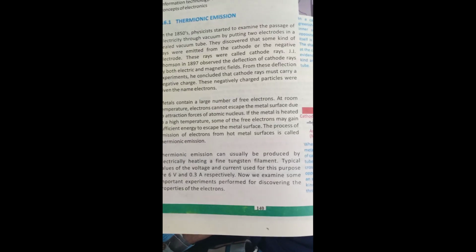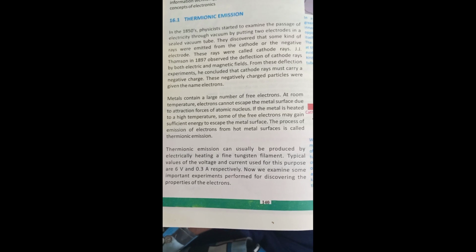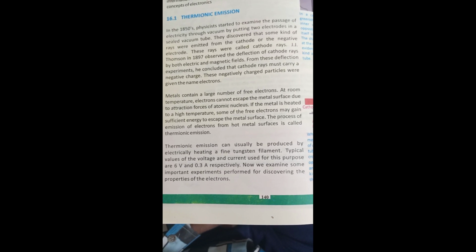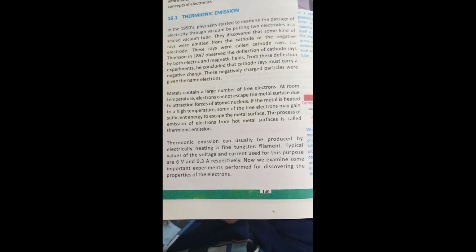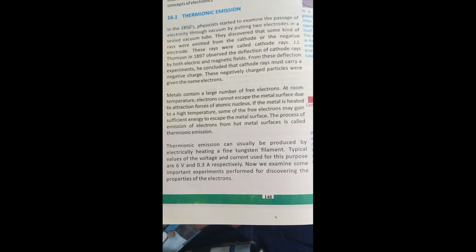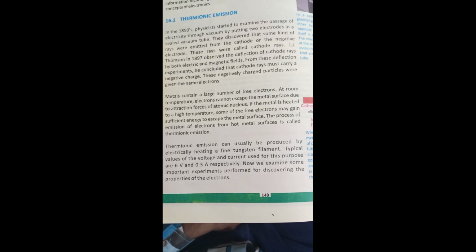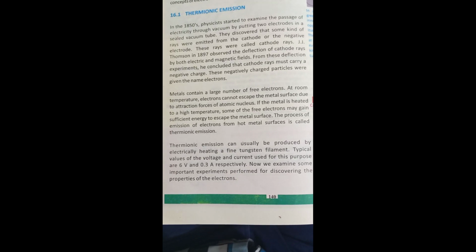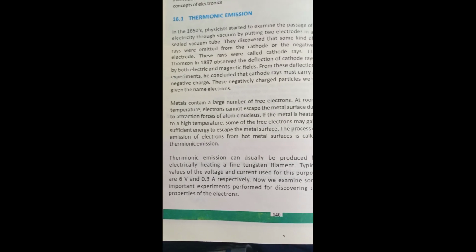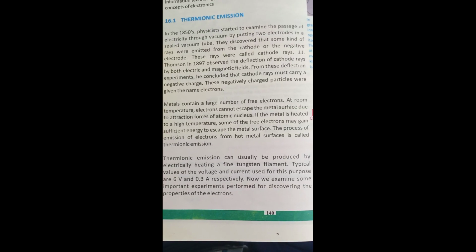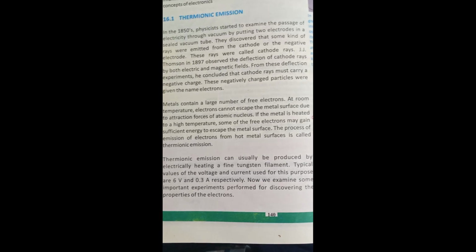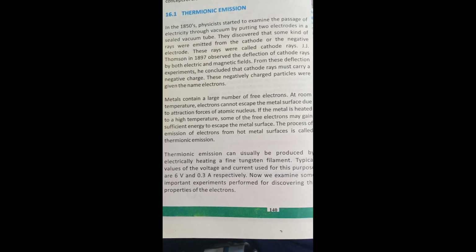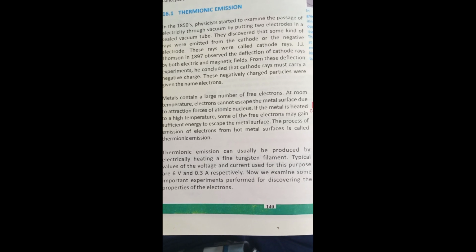Matter contains a large number of free electrons. At room temperature, electrons cannot escape the metal surface due to the attraction force of the atomic nucleus. If the metal is heated to a high temperature, some of the free electrons may gain sufficient energy to escape the metal surface. The process of emission of electrons from a hot metal surface is called thermionic emission.